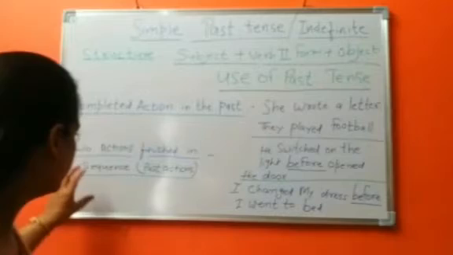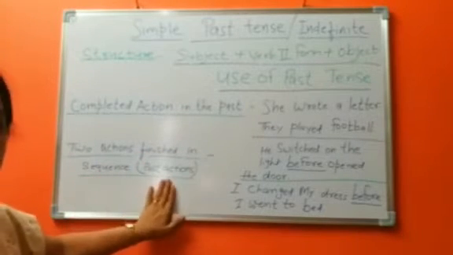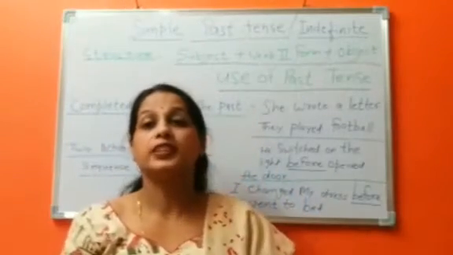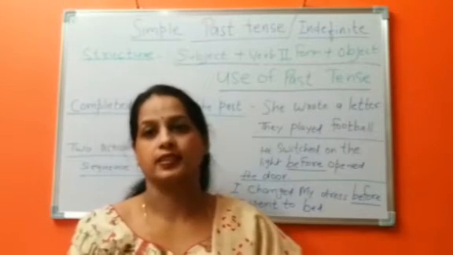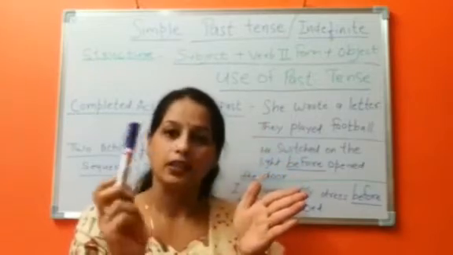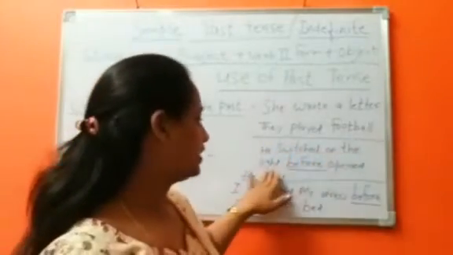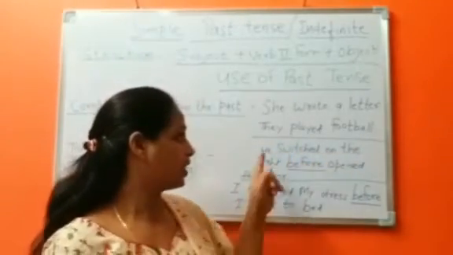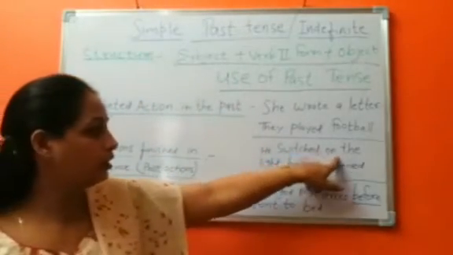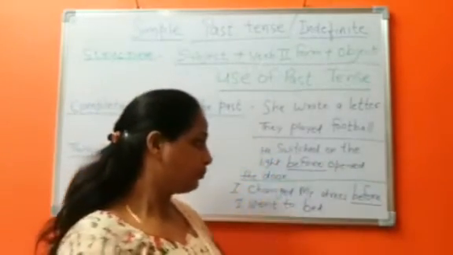Second situation is two actions finished in sequence. Any two past actions which were completed in sequence, one by one. One incident happened and then the second happened. Let's see an example. He switched on the light before he opened the door. He, subject, the person who is doing the action; switched on.